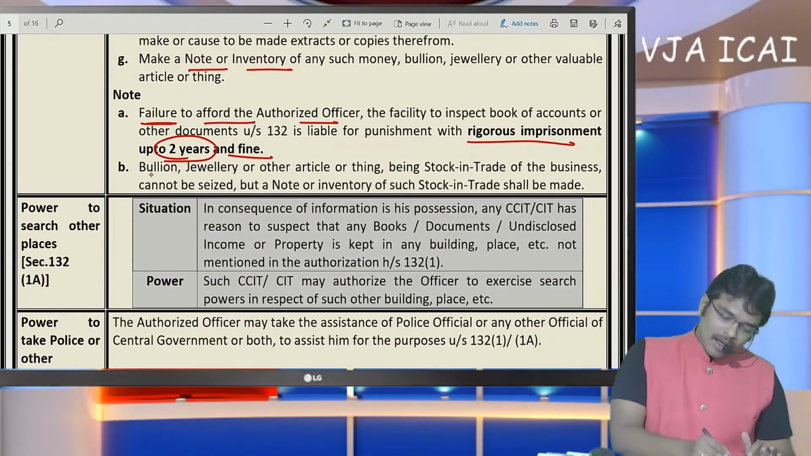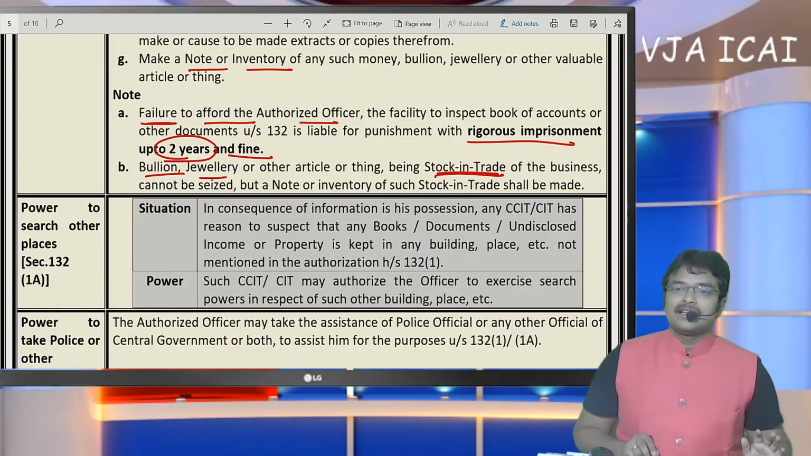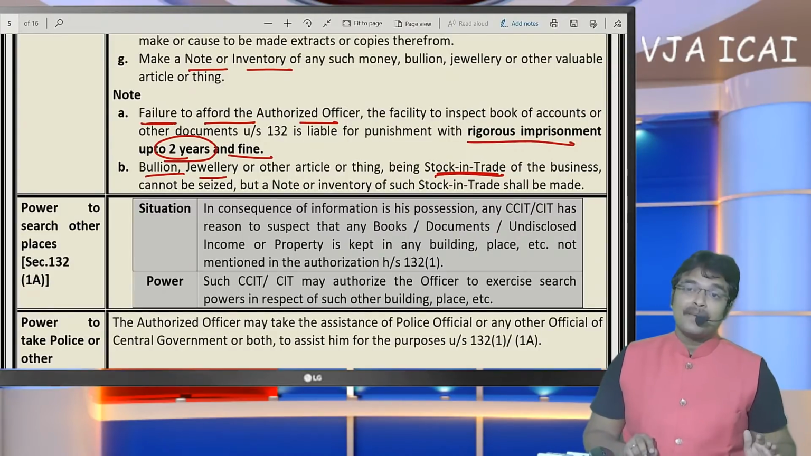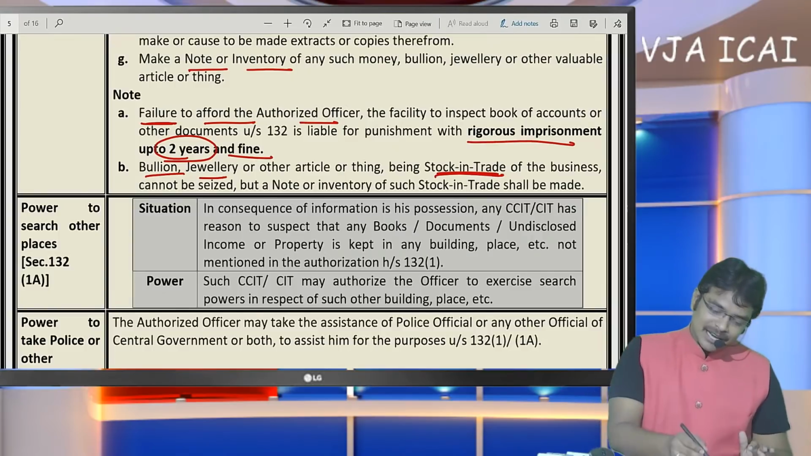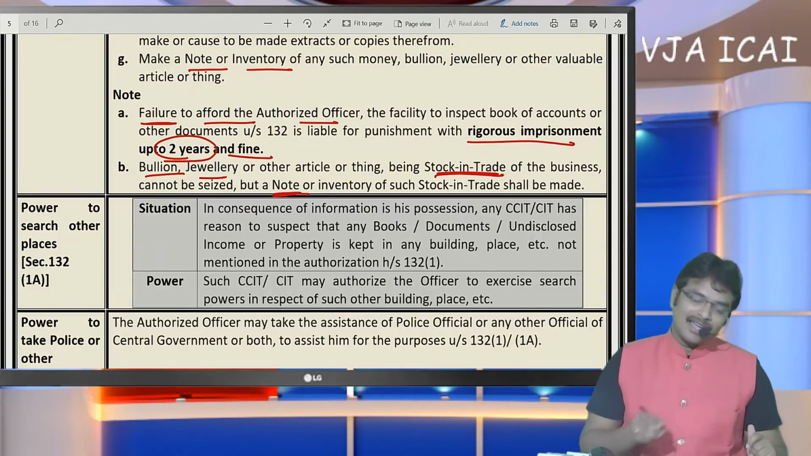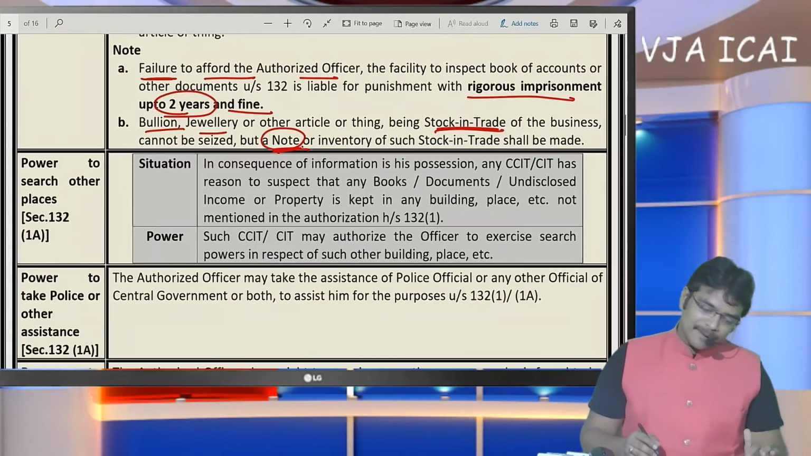And bullion, jewelry, if this is stock in trade, generally it will not be seized. Generally undisclosed assets shall be seized by the officer and taken to the department. But if it is stock in trade, they must make a note of the inventory. This is generally called deemed seizure. They will make a note of the inventory of all the things that were seized.